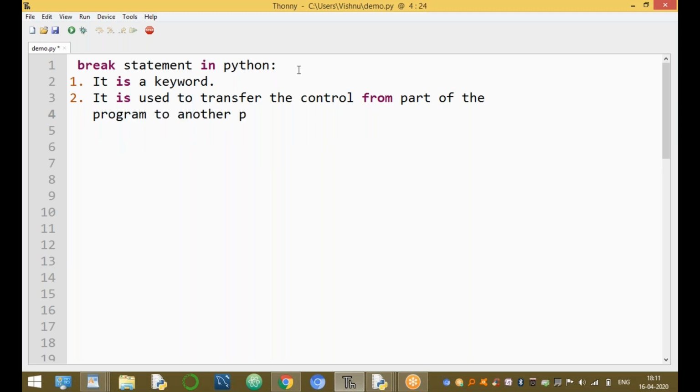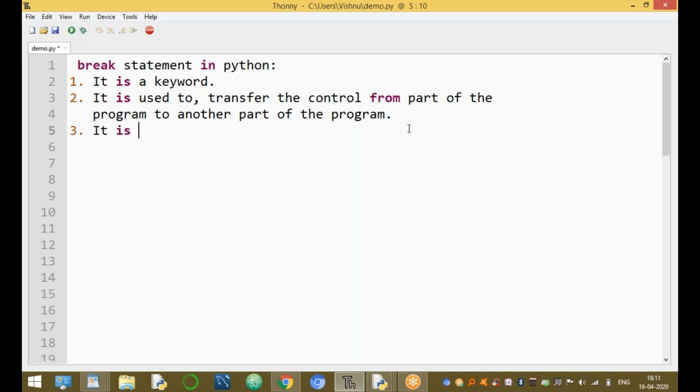That means from one area to another area within the program.